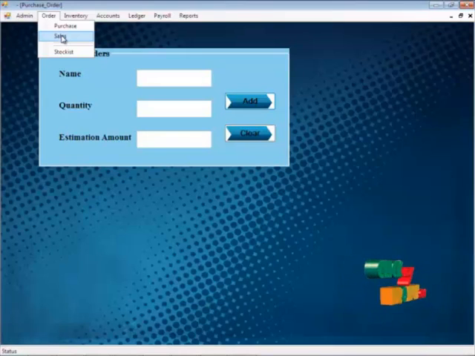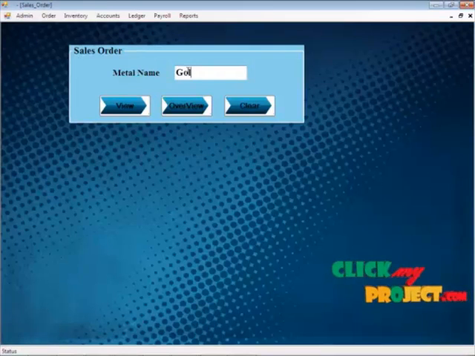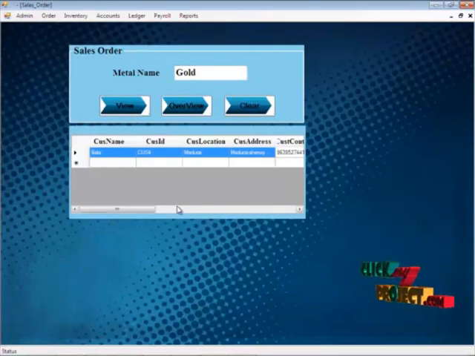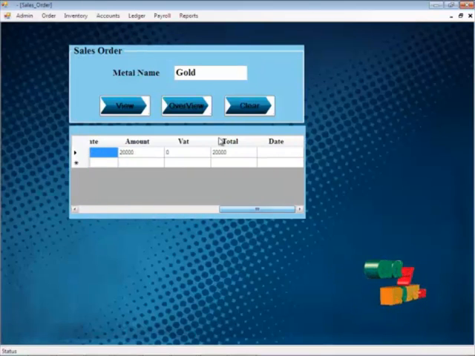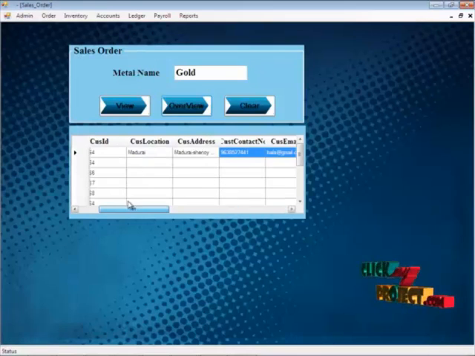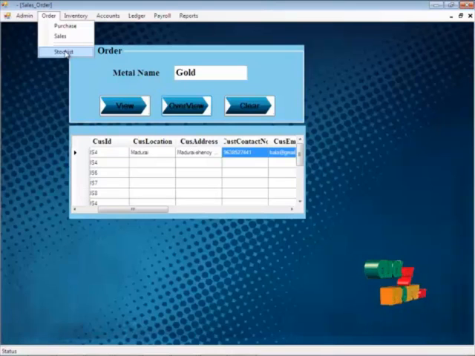And after that we have to sell the metal. Clicking the sell button, here I need to sell gold. By clicking the button, the information of the particular customer who already sold that gold can be displayed to you, and the overview of the project is also intended to show you that. And now we are moving on to the stock list.